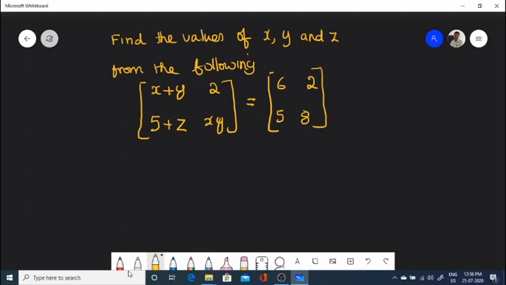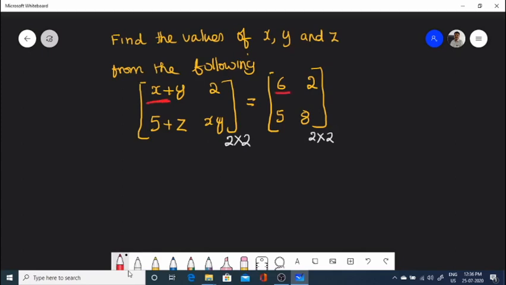So both matrices are of the same order, 2 by 2. So the corresponding elements must be equal according to the definition of equality of matrices.